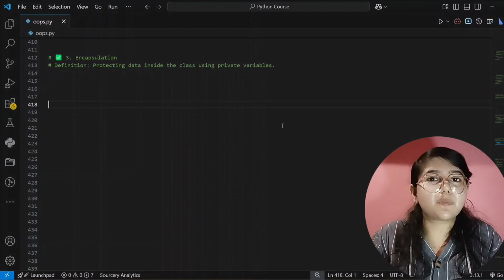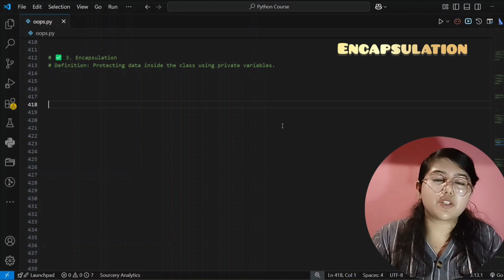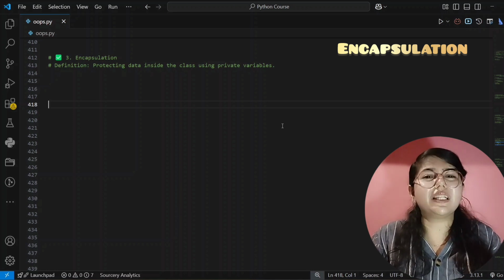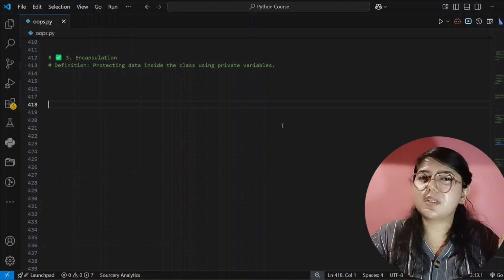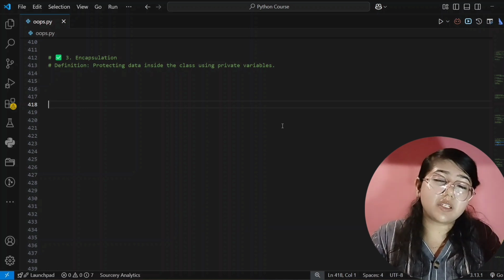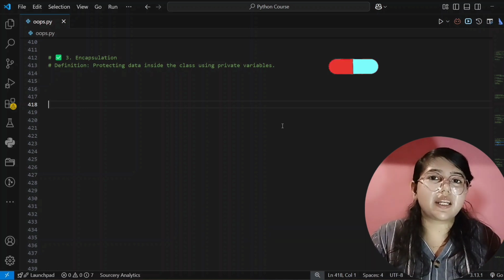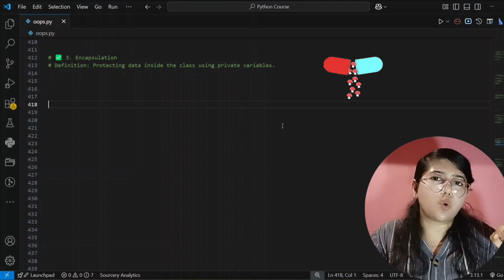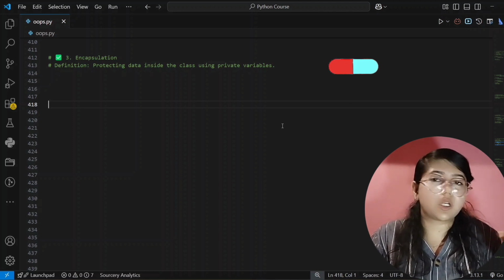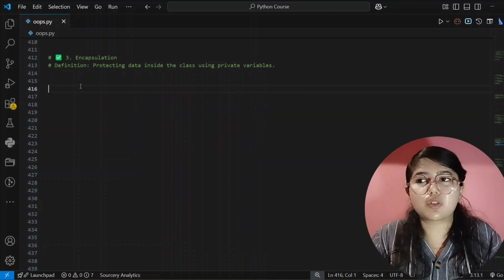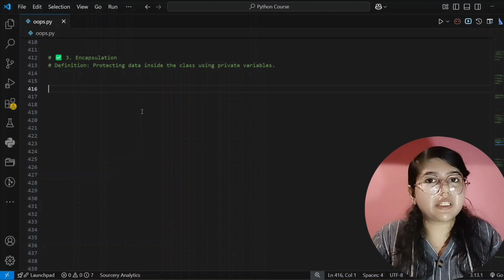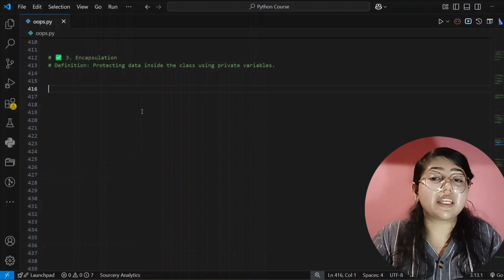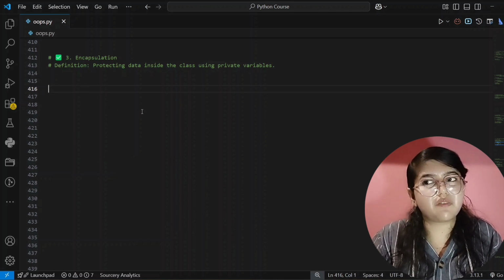So now our next pillar in our OOPS is encapsulation. And what does this mean? By the name you can understand that encapsulation means encapsule or capsule. What we see in our capsule, a cover is there, and inside that some medicine is stored, safe or secure, right? Similarly in encapsulation, some data will be there in private variables, and they are secure, or they will be private.